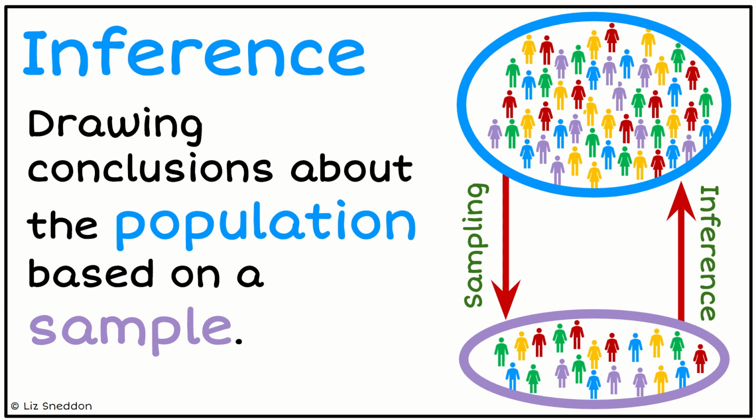Let's have a look at writing a conclusion for our summary data. So there's this idea of inference, and the word inference is made up of the word infer, or to suggest. So what we want is, we've got our sample, this is what we've got data on, we've analysed that data in the analysis section, and now in the conclusion section we want to use that sample data to make an inference or suggestion about the population. So that's what we are going to do.